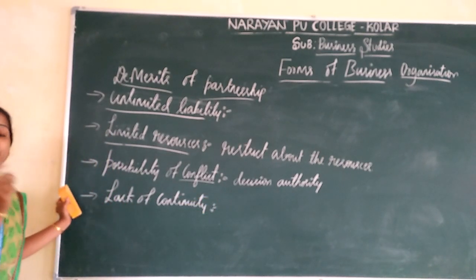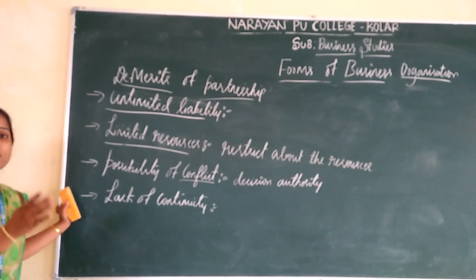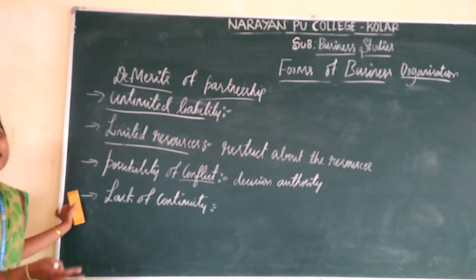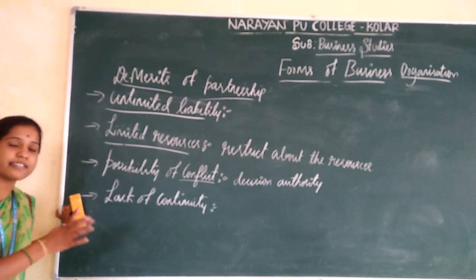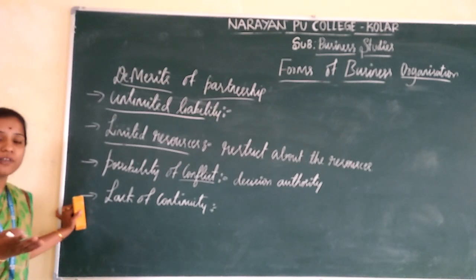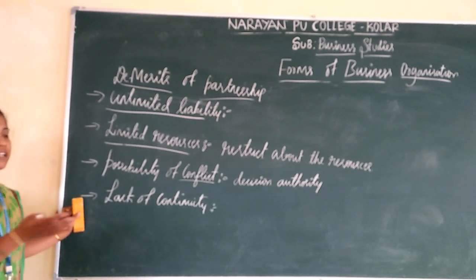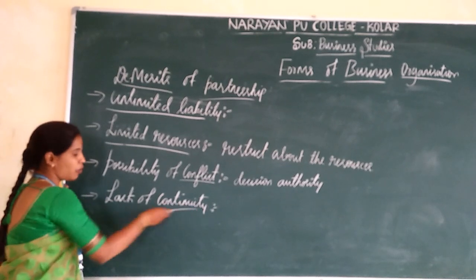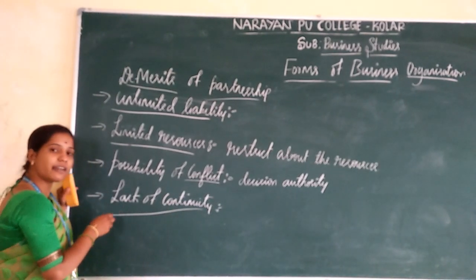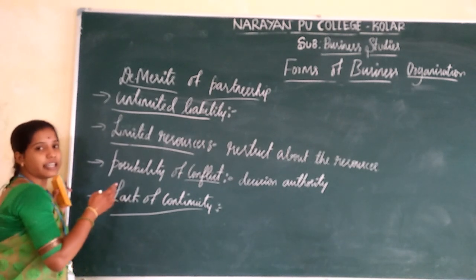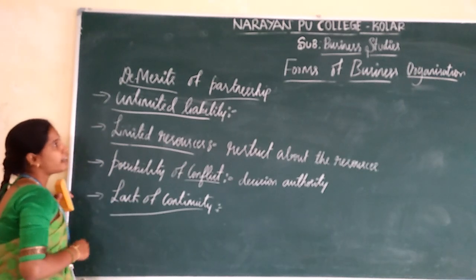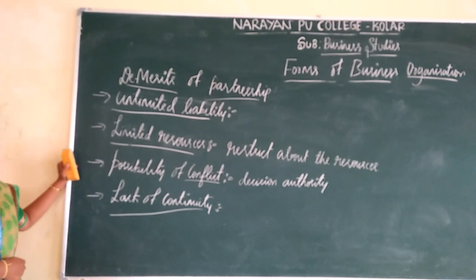In case of the death, insanity or insolvency of any one partner, if the other partners are not willing to continue, the partnership will be closed down. Or if any conflict arises between the partners, in that case also they are going to close down this partnership firm. So these are the main disadvantages of partnership.